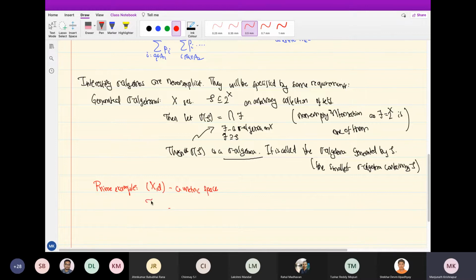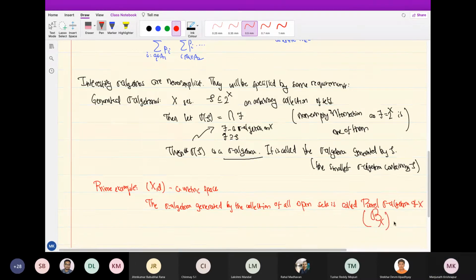The sigma algebra generated by the collection of all open sets is called the Borel sigma algebra of X. We write it as B_X.